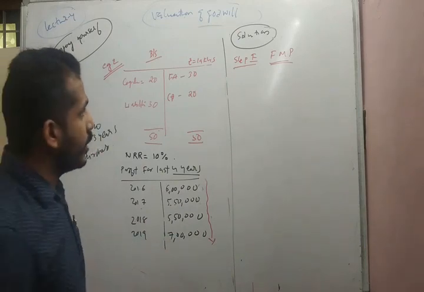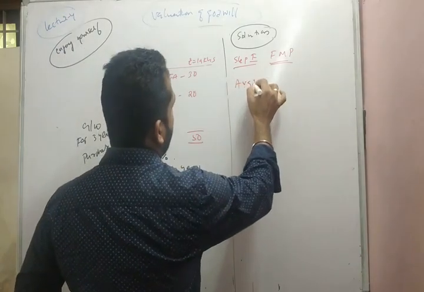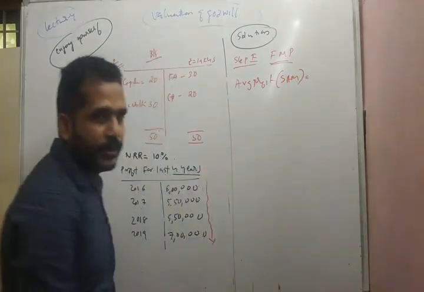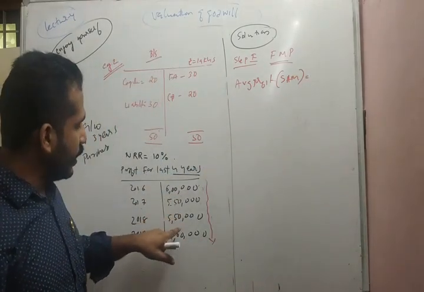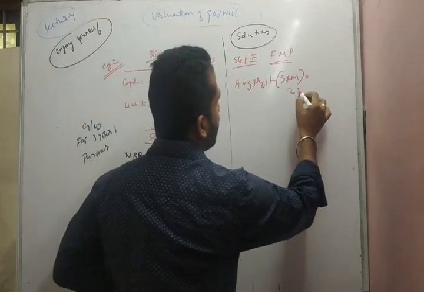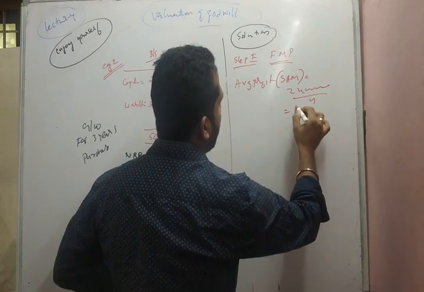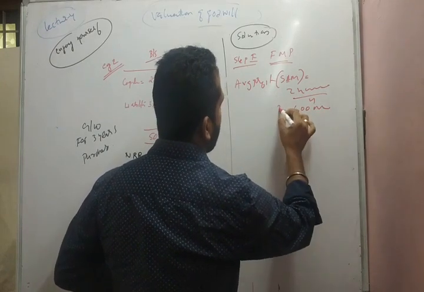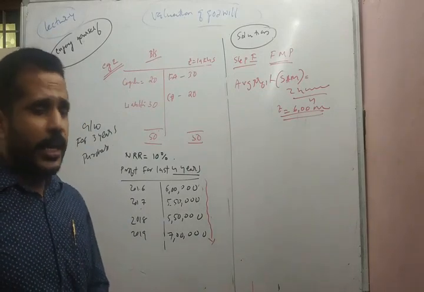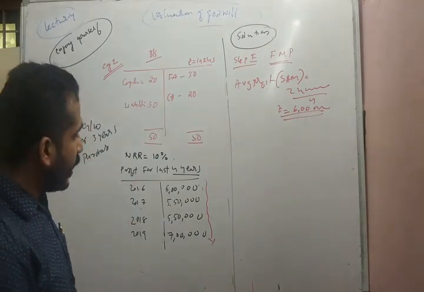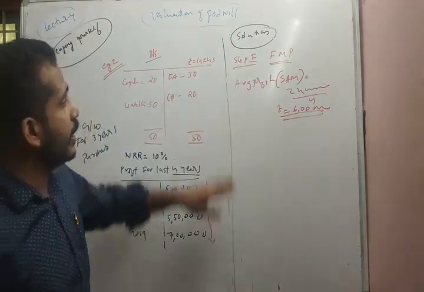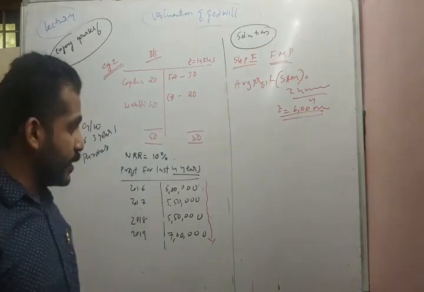So how will we calculate the average profit? Under the simple average method: 6 lakhs plus 5,50,000, 5,50,000, so 17 lakhs, plus 7 lakhs, 24 lakhs. 24 lakhs divided by 4, we will get 6 lakhs. So 6 lakhs is the future maintainable profit. Since future expected income or expenses are not given in the question, this average profit itself can be considered as the future maintainable profit.